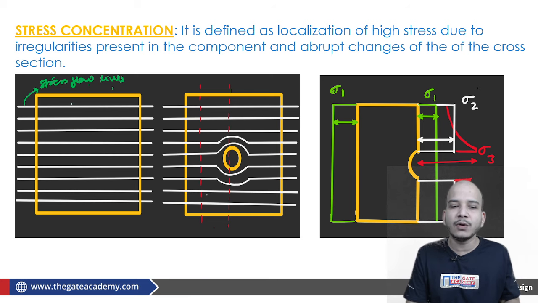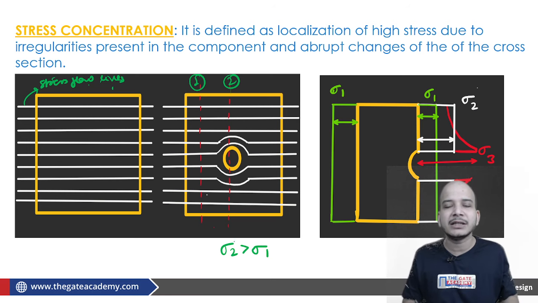Now if these stress flow lines are uniformly distributed, you can say directly that whatever stress this point has, the stresses at all the other points will be the same, if the density of these stress flow lines is the same. But if you start observing, say this is section 1, section 2. As far as our elementary equation is concerned, at section 2 sigma 2 must be greater than sigma 1. You can say this straight away using the elementary equation, because here the area is less, so definitely the density of the stress flow lines is going to be more. Definitely sigma 2 is going to be greater than sigma 1.